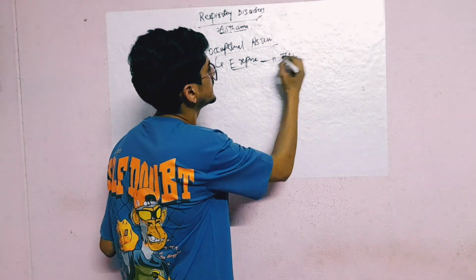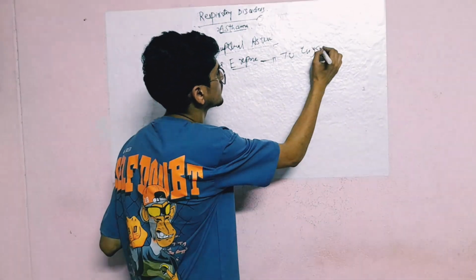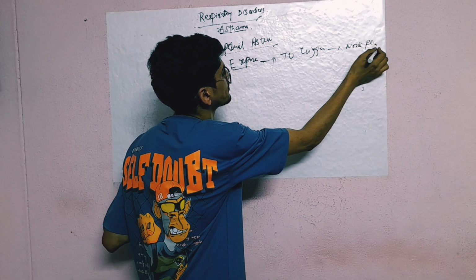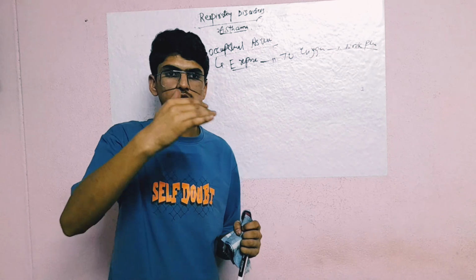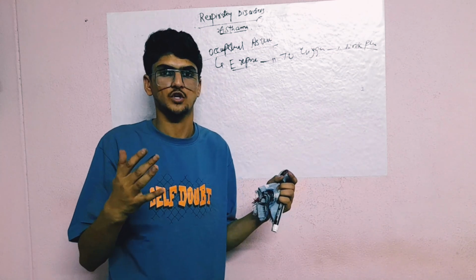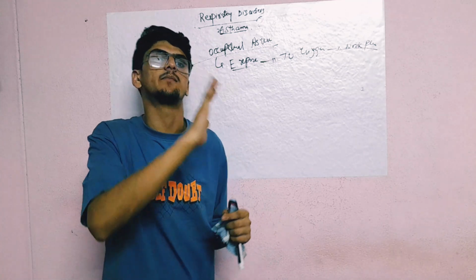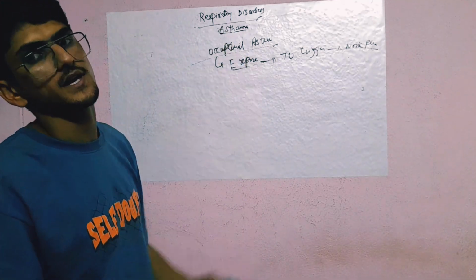When a person is exposed to different triggers which may induce a respiratory disorder, that is asthma, in the workplace, that is called occupational asthma.